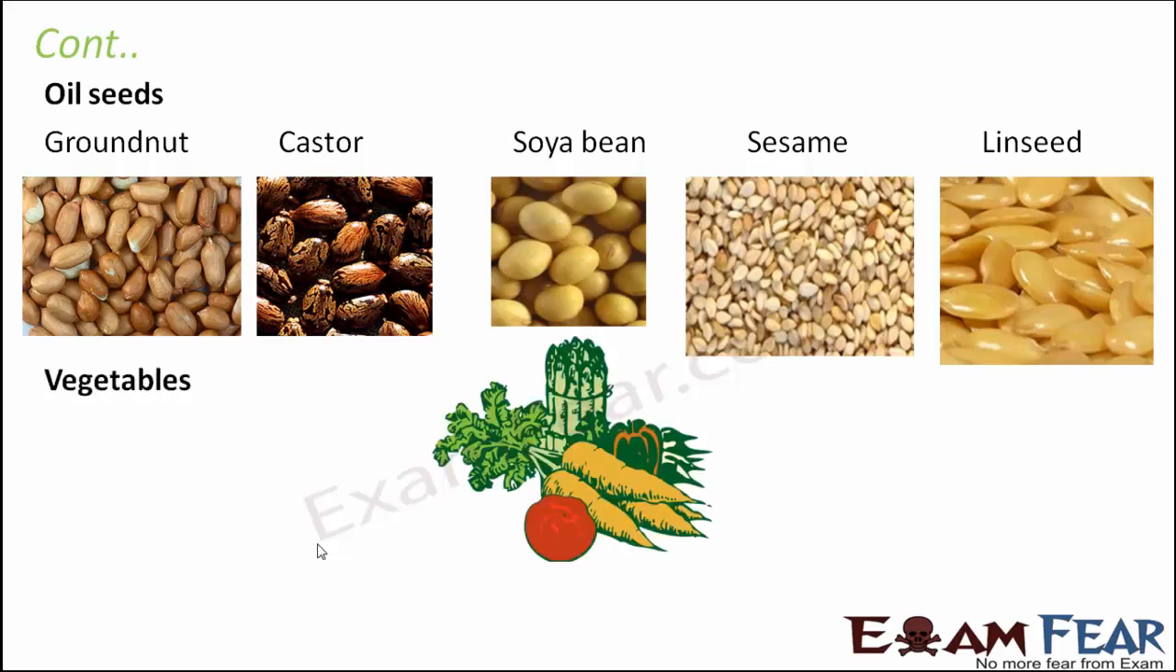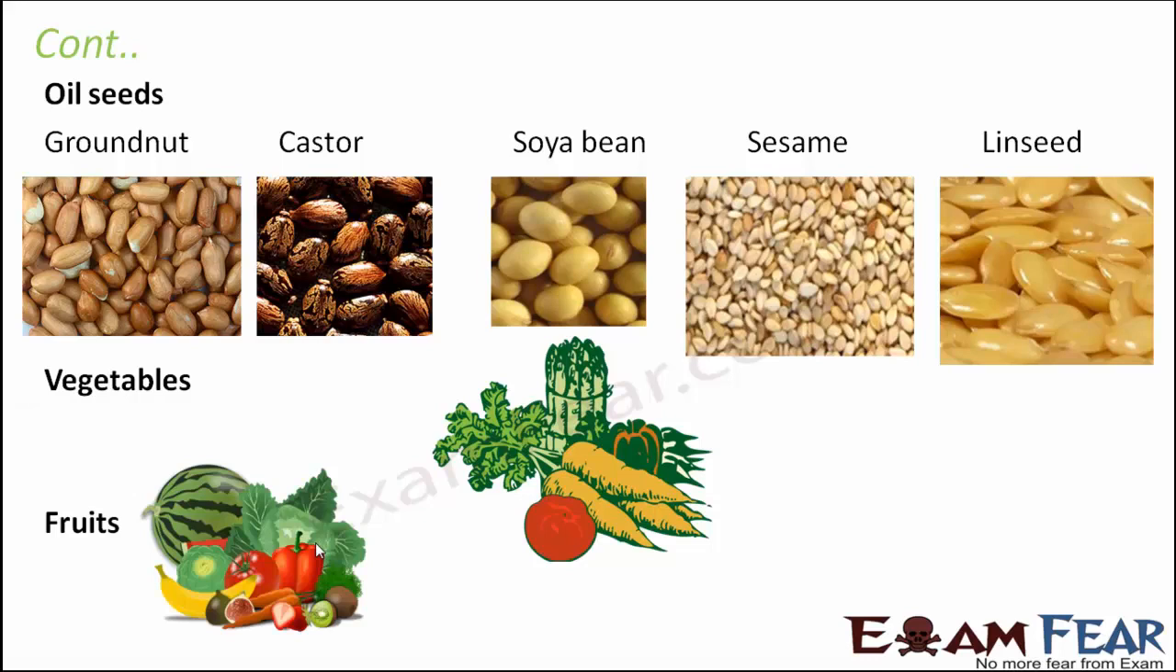Not only these, you talk about the vegetables and fruits. Obviously there is a huge variety of vegetables and fruits available, and we will also talk about them a little later, that which vegetable is which part of the plant. So now we have been talking about the oil seeds, pulses and the cereals, and we saw that all of them are nothing but the seeds of the plant.